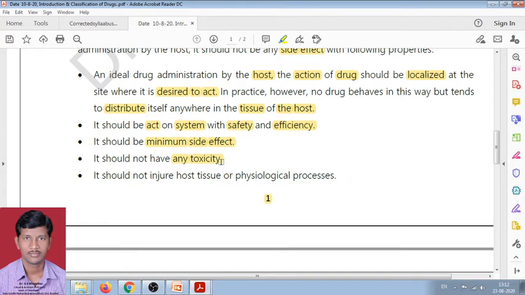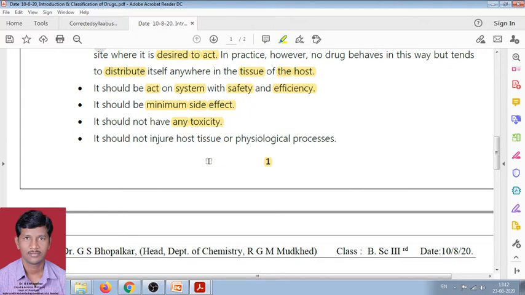Therefore the drug should be free from any toxic effect in the physiological system. The next quality is, the drug should not injure the host tissue. Means after administration of the drug in our body, it should not injure the host tissue or infected tissue in the physiological system. Therefore, this is more important in the ideal drug.